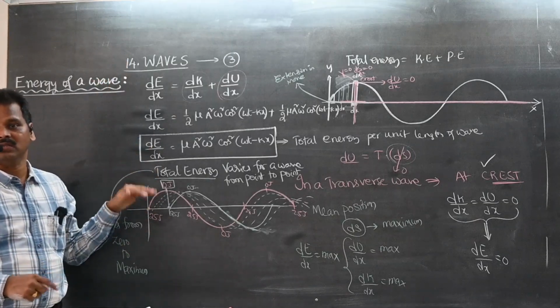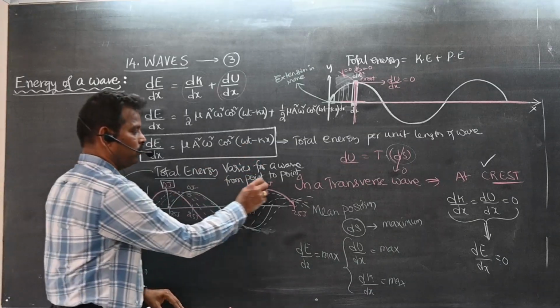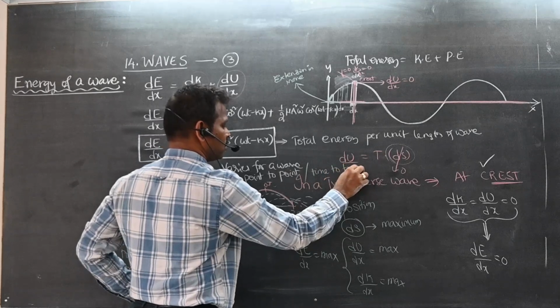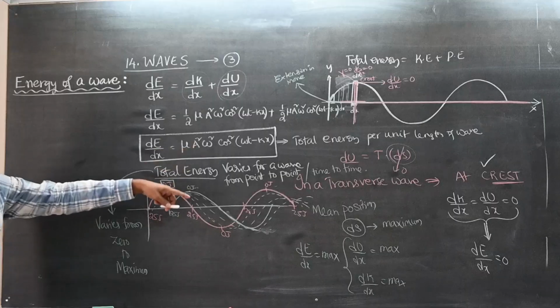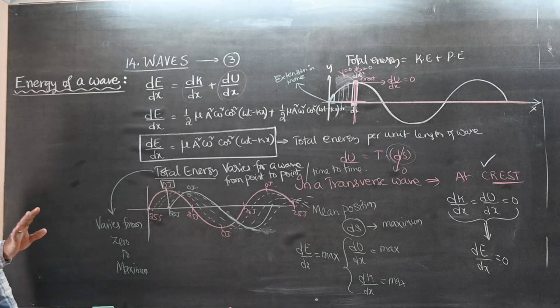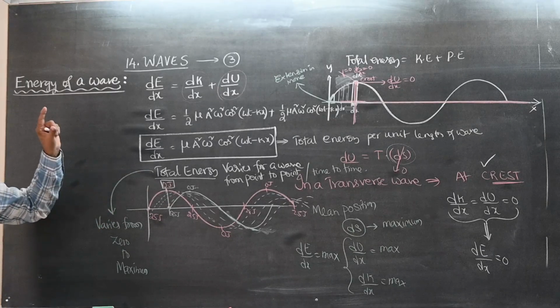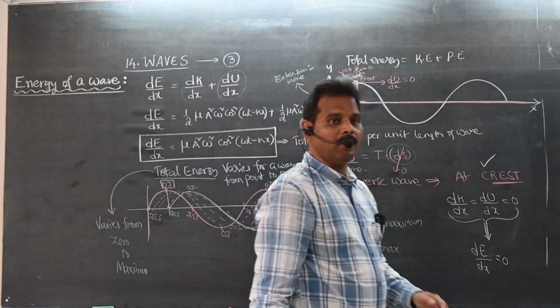So energy varies in a wave from point to point and from time to time. Is it clear, students? Total energy varies from point to point in a wave, but from time to time it also changes at the same position.